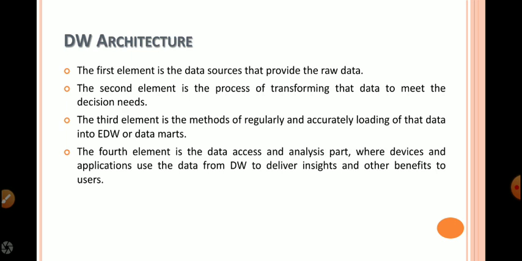The fourth element is the data access and analysis part, where devices and applications use the data from the data warehouse to deliver insights and other benefits to users.